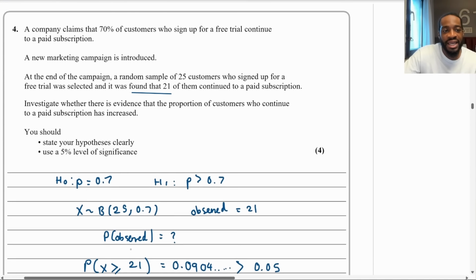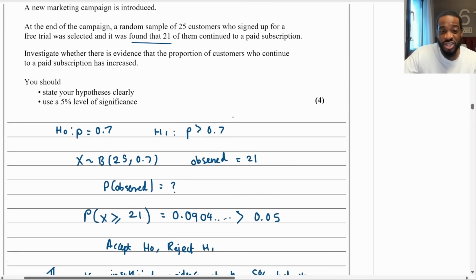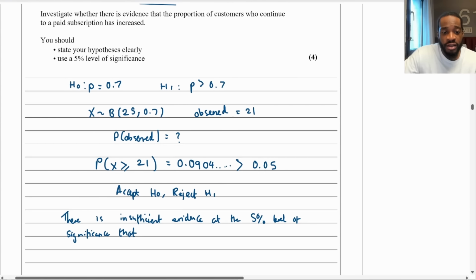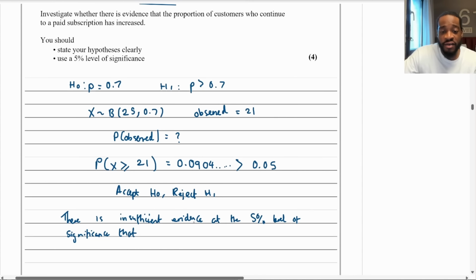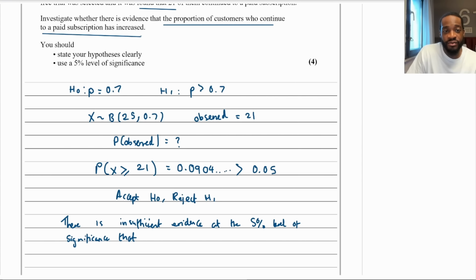We had a company claiming that 70% of customers who sign up for a free trial continue to a paid subscription, right? And we'll investigate whether there is evidence the proportion of customers who continue to a paid subscription has increased. So literally just copy that, right? So there is insufficient evidence at the 5% level of significance that, and then literally copy it word for word there, right?